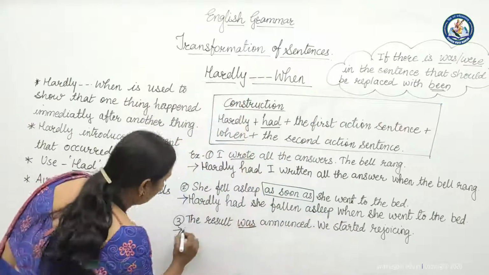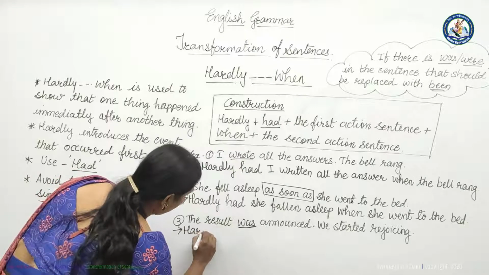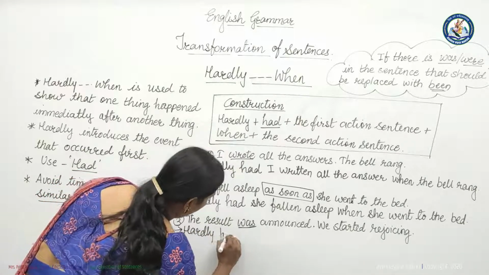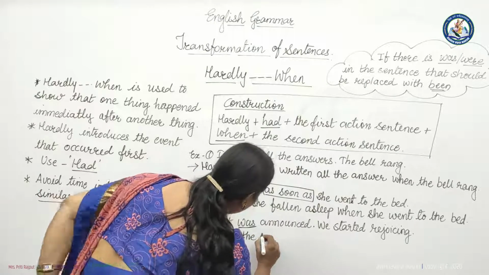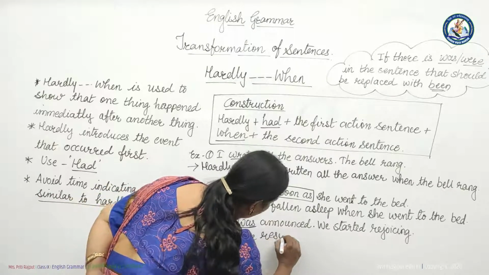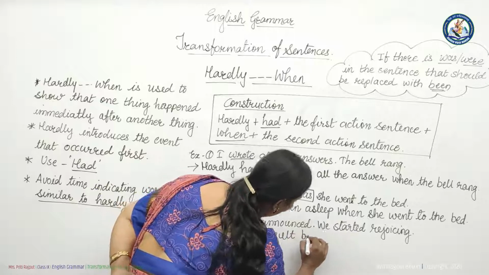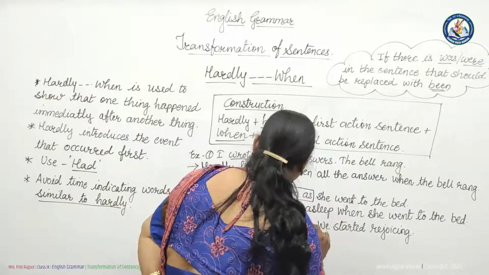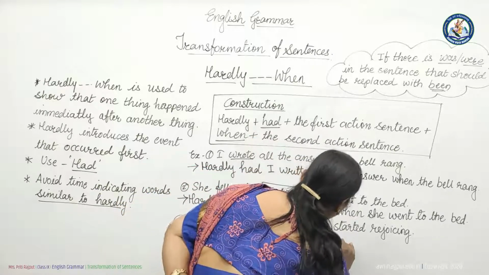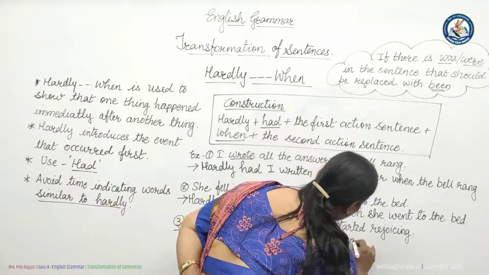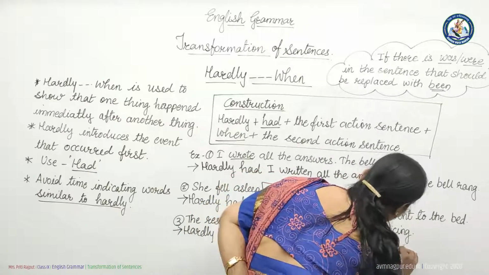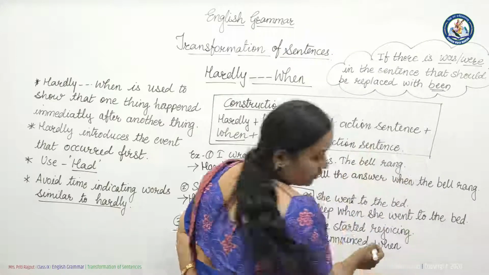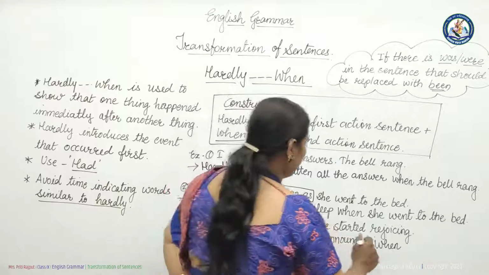It means here hardly had the result, here we have to write been. Hardly had the result been announced. The V3 form of announced is announced itself. Then we will write here when to join the two sentences.